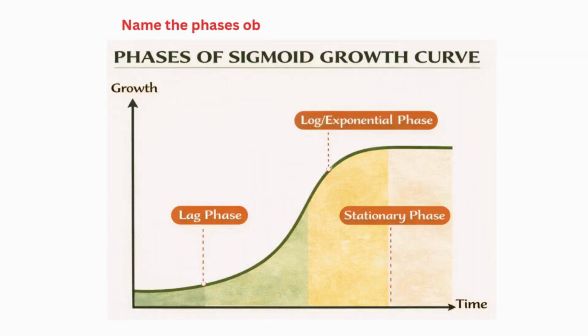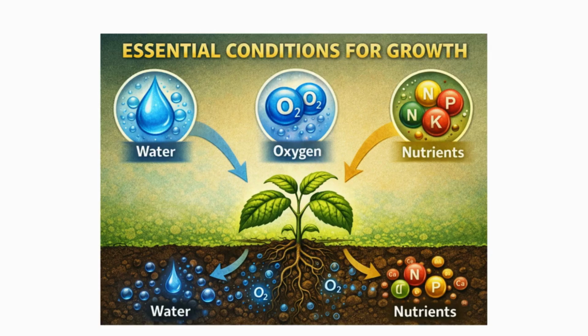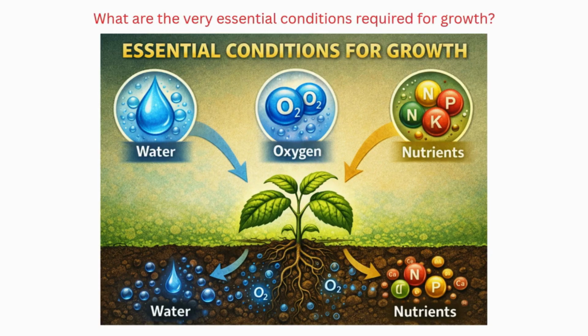Name the phases observed in the sigmoid growth curve. Lag phase, log phase, stationary phase. What are the very essential conditions required for growth? Water, oxygen and nutrients.